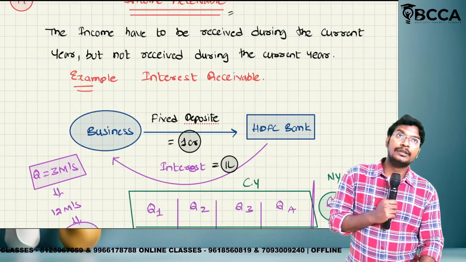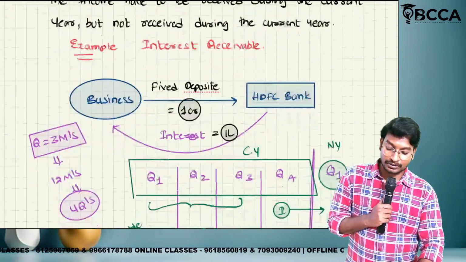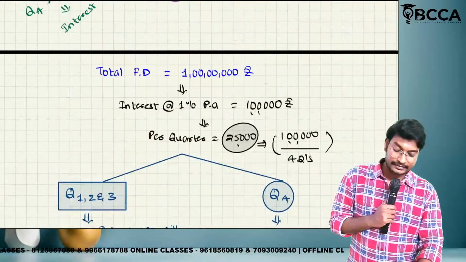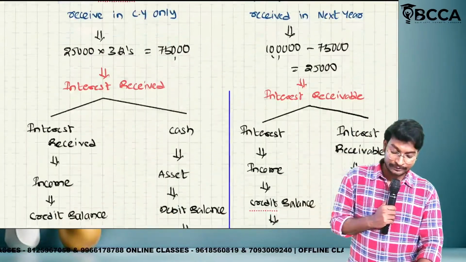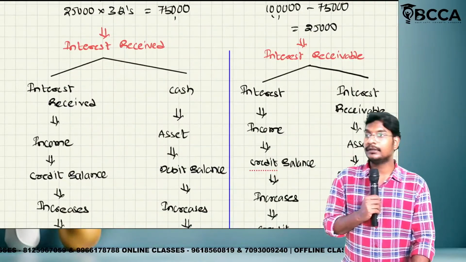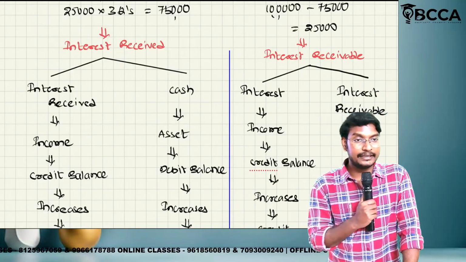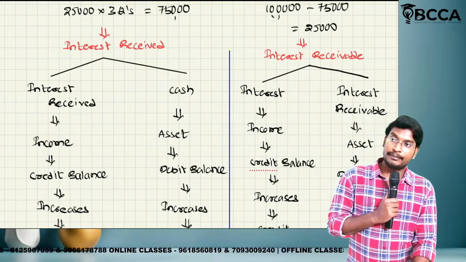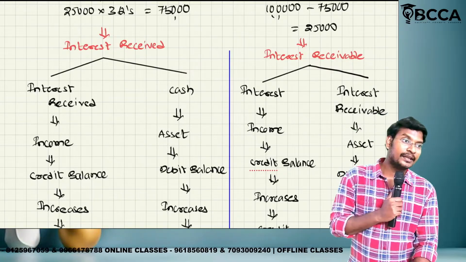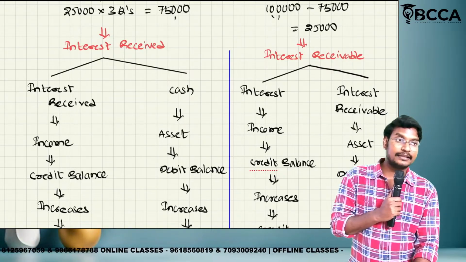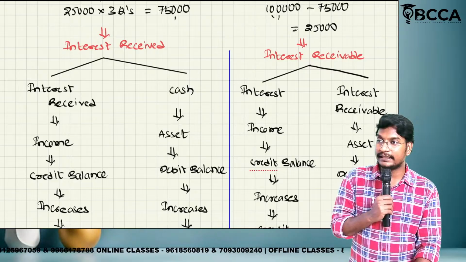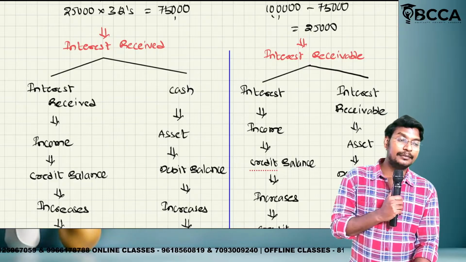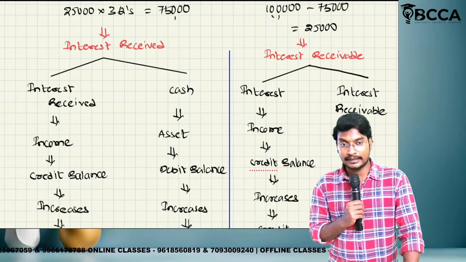Interest receivable: what are the two outcomes? Interest and interest receivable. Here the interest is an income. Credit balance increases, credit. Next, interest receivable is an asset. Debit balance increases, debit. Then what is the entry? Interest receivable account debit to interest account or interest income account. We can call it like that also.